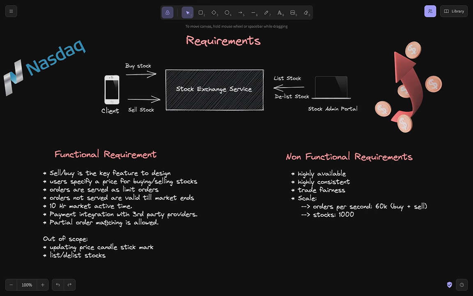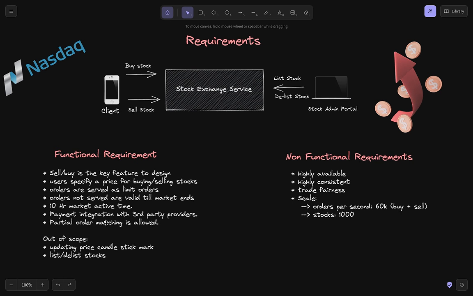Partial matching of orders, as in, if I am buying 5 stocks, someone is selling 10 stocks, then the person who is selling 10 stocks, his order is partially fulfilled. That is, only 5 of his stocks are sold. Similarly, on the contrary, if I am buying 10 stocks and only 5 stocks are being sold, my order could be partially fulfilled, that I might be able to buy only 5 stocks because only 5 stocks are being sold. So partial matching of orders is supported here.